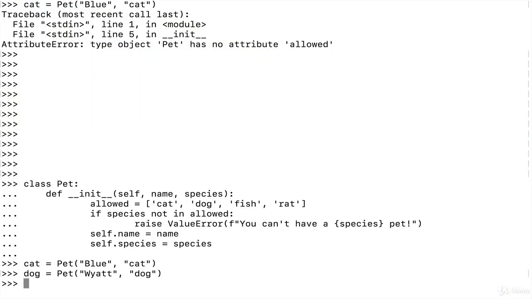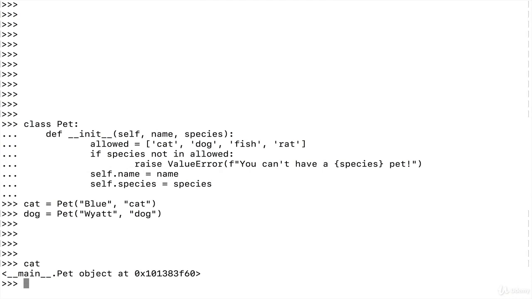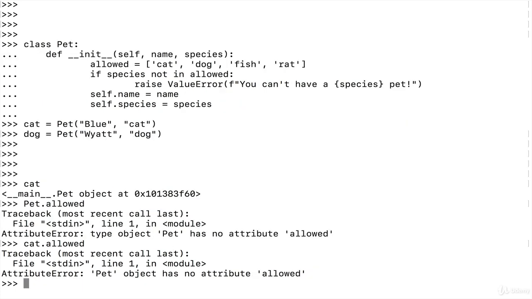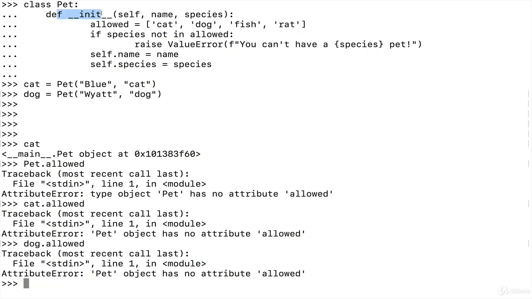If I just copy it over and paste everything, if I look at cat, or let's try doing pet.allowed, it's no longer defined because it's not a class attribute, but I also can't do cat.allowed either, or dog.allowed. It only exists in this method. And if possible, you want that to happen. If you don't need access to this in any other method, you're only using it in init, put it here.